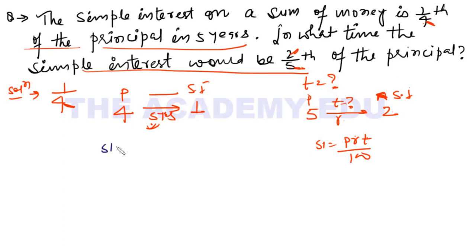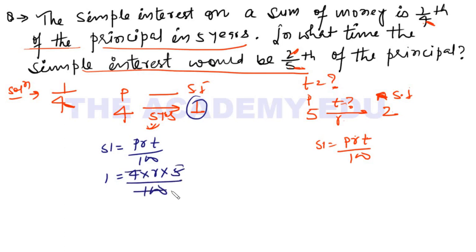So simple interest is equal to PRT upon 100. Here interest is 1 rupee, principal is 4 rupees, R I don't know, time is 5 years, and here is 100. 5 fours are 20, so 25 upon 100. If you cross multiply, 1 equals R upon 5, so R is 5%.